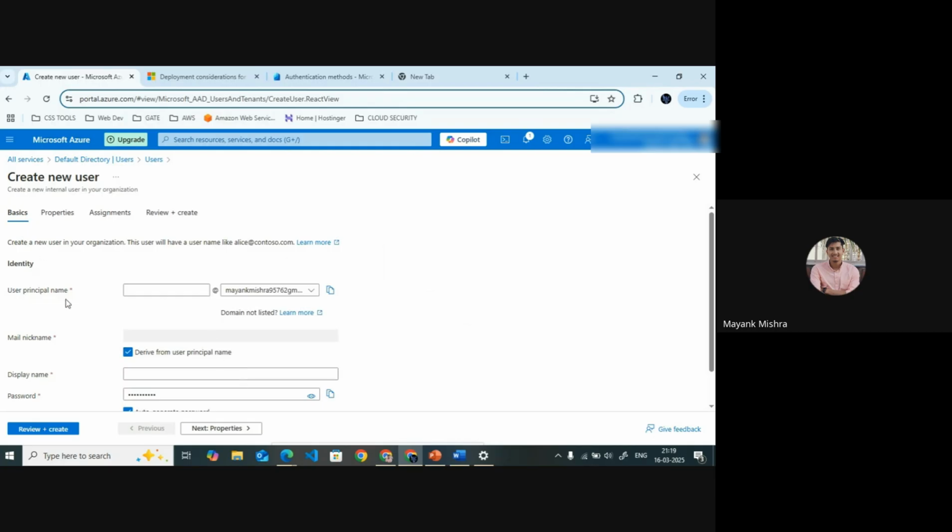Here, after creating, you can see I am getting this. Do you know what this is? Yeah, that is the Entra ID's domain name. Yes, it is our Entra ID's domain name. We can say our tenant domain name also, and our Entra ID domain name. So a tenant has two things: a unique ID and a domain name. With the domain name, we will create multiple users. Is this the correct spelling of your name?